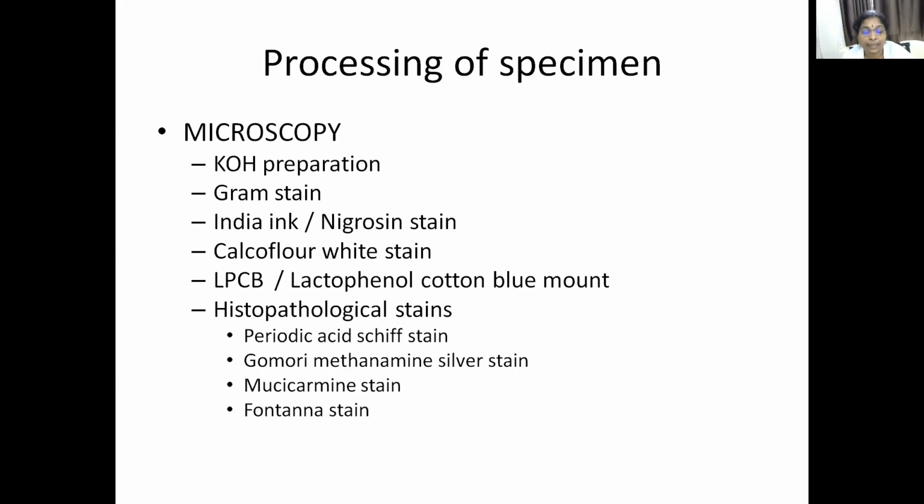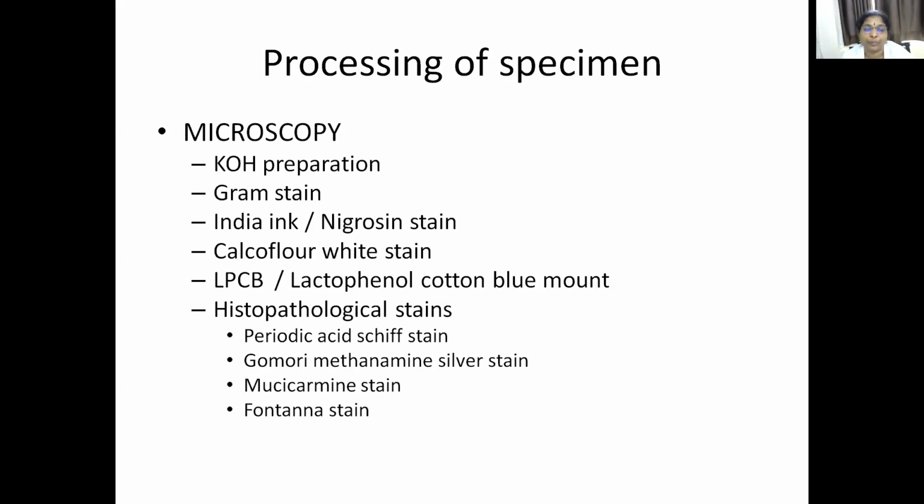Calcofluor white stain is a fluorescent staining method. LPCB mount, or lactophenol cotton blue mount, is also widely used for culture samples. Then histopathological stains, usually for tissue samples or biopsy samples. What are the 4? Periodic acid-Schiff stain, Gomori methenamine silver stain, mucicarmine stain, and Masson-Fontana stain.